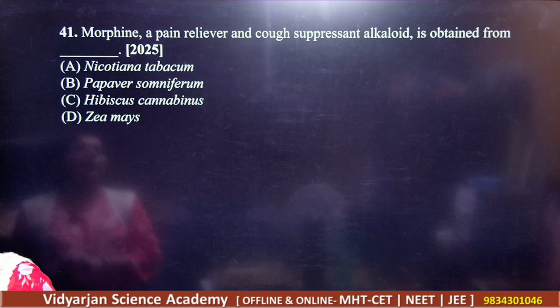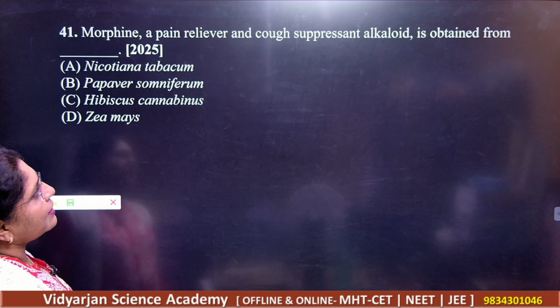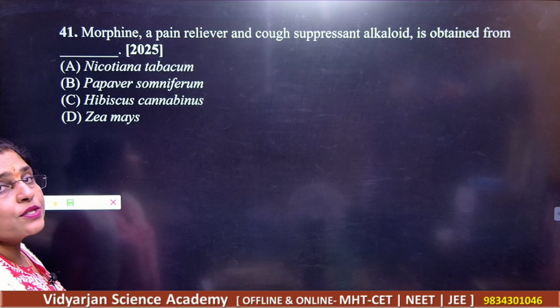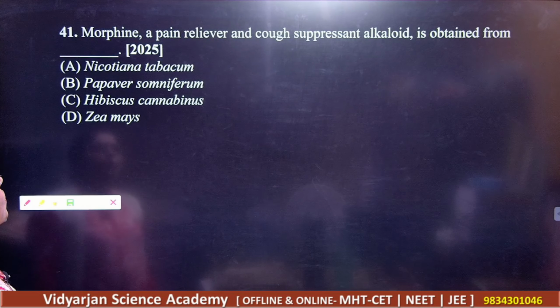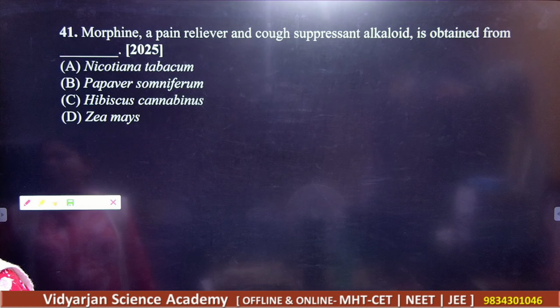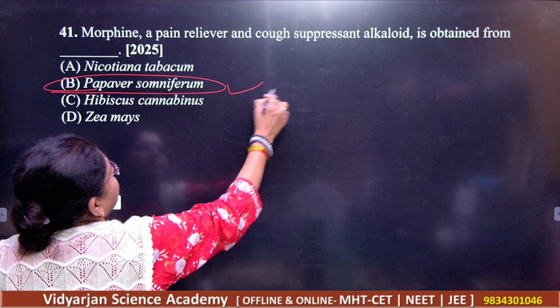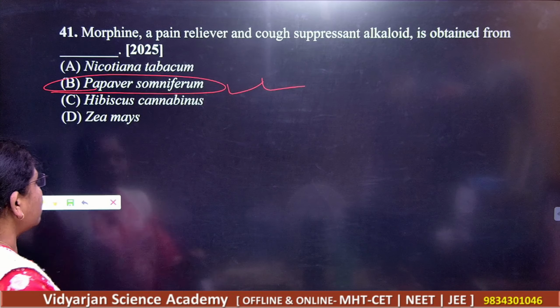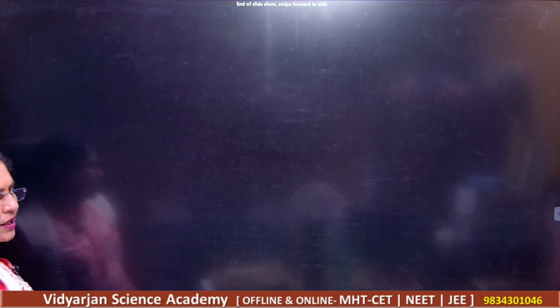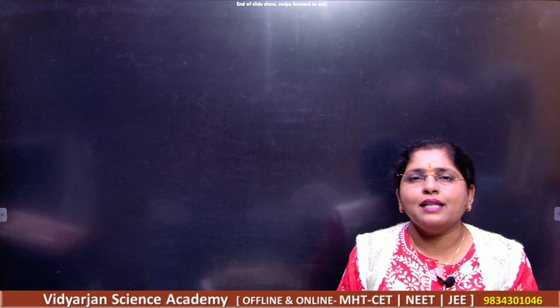Next, morphine, a pain reliever and cough suppressant alkaloid, is obtained from Nicotiana tabacum, Papaver somniferum, Hibiscus cannabinus, or Zea mays. So what should be your correct answer? Your correct answer is Papaver somniferum. Got it? So all these are very, very important questions which we have discussed here from the topic of health and disease.